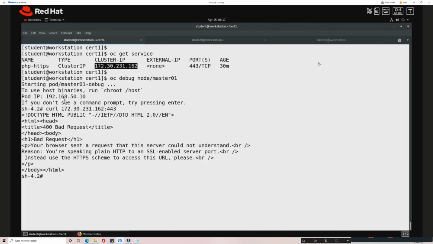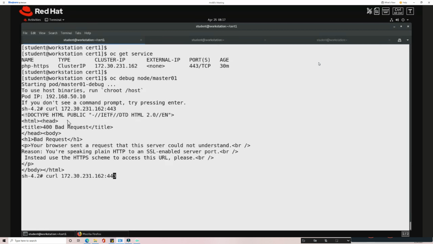That's our service port. So I try to reach it. You can see that I got a message like: your browser request, you're talking to a server which only understands HTTPS. It doesn't understand HTTP communication, because even if you tap in between, the communication is secure. Only you can reach it through the secure means. You cannot reach it through insecure means.